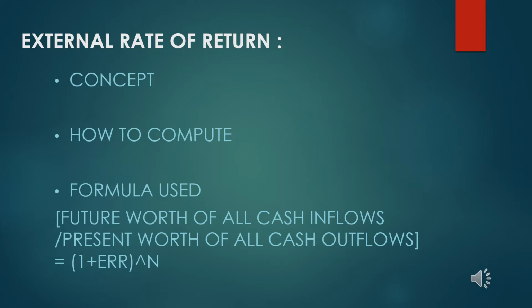Now, the decision rule is that if the external rate of return is more than the marginal rate of return, the organization should consider the project profitable and should invest in it. And if the external rate of return is less than the marginal rate of return, the organization should not consider the project to be profitable and should not invest further in it. This is the entire concept and calculation based on external rate of return.